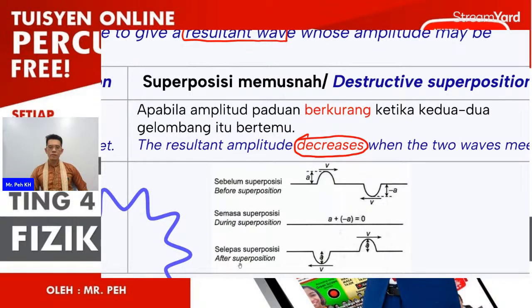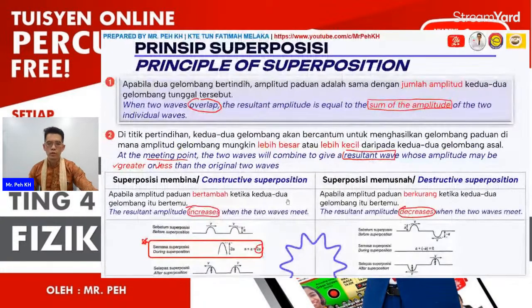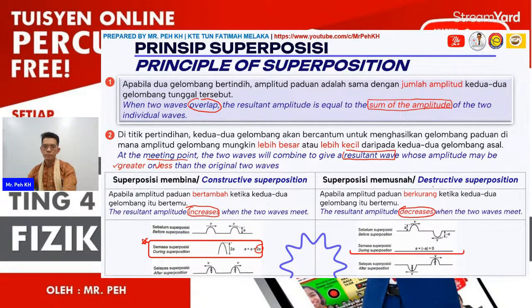After superposition, the respective waves will be moving opposite to each other, and the amplitude will be the same as before superposition. So these are the two types of superposition. You can see here during superposition, the resultant wave will be zero.